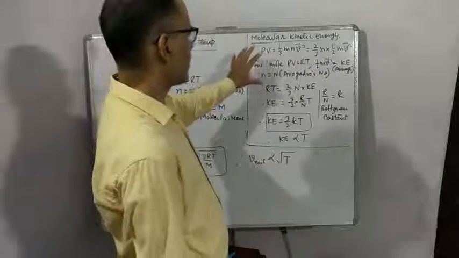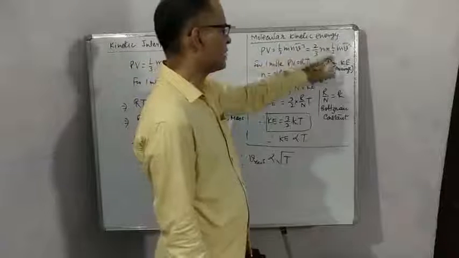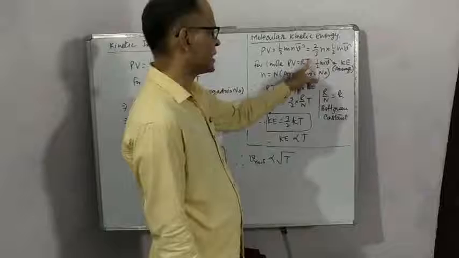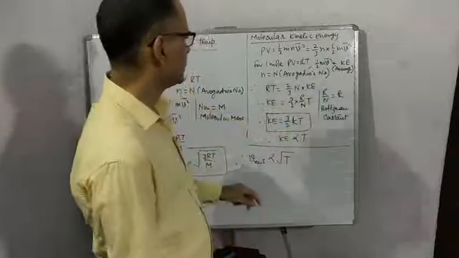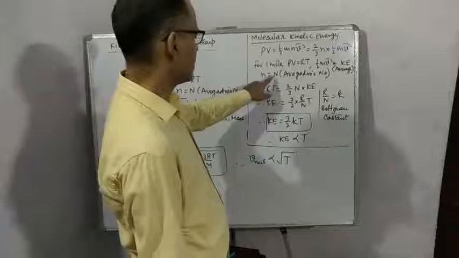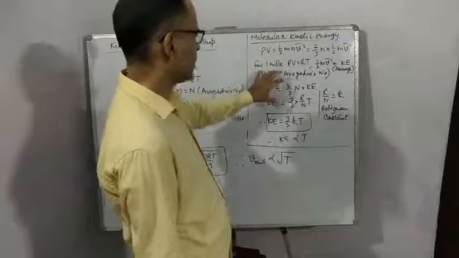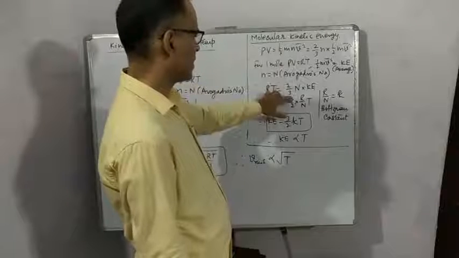If 1 mole of gas is taken, PV is equal to RT, and half mv square bar is the average kinetic energy of one molecule. Average kinetic energy of one molecule. And N is equal to capital N, that is Avogadro's number. Now transfer all the values in this equation. We can write like this.